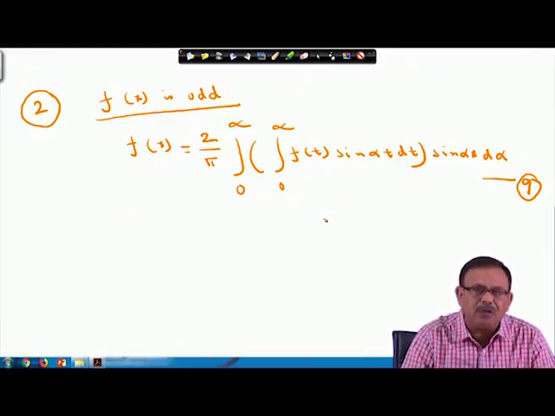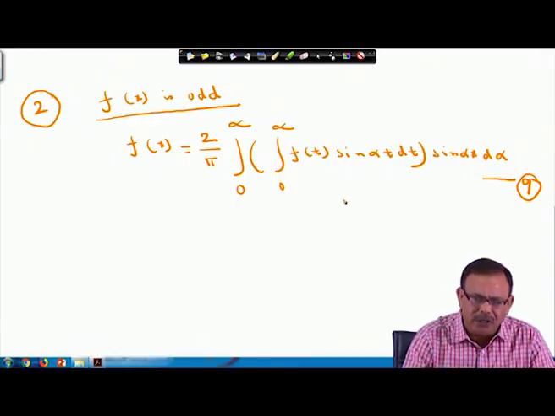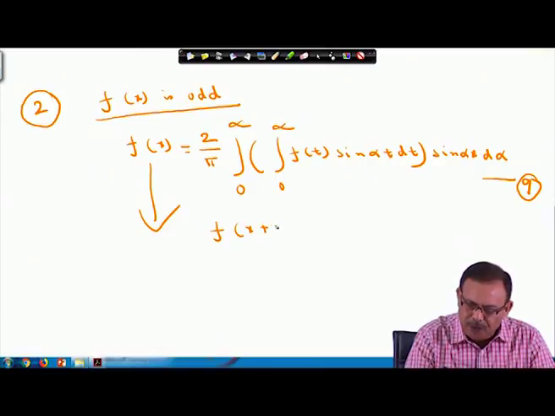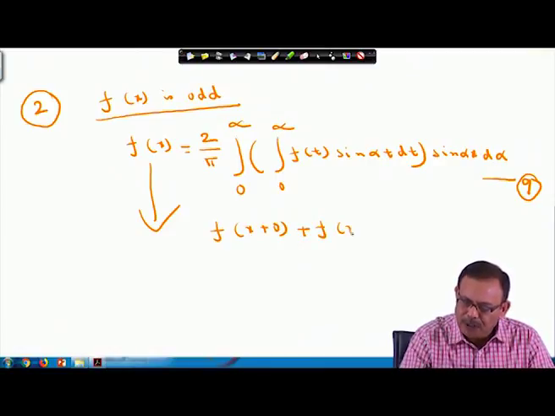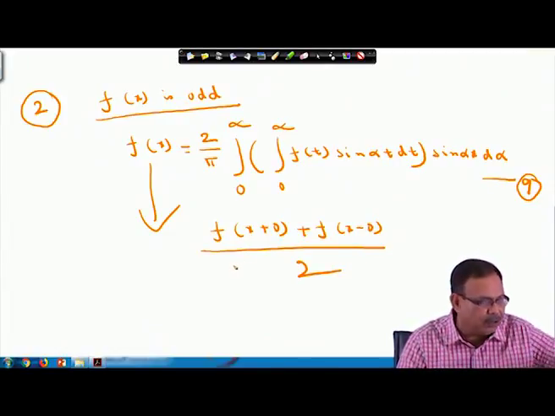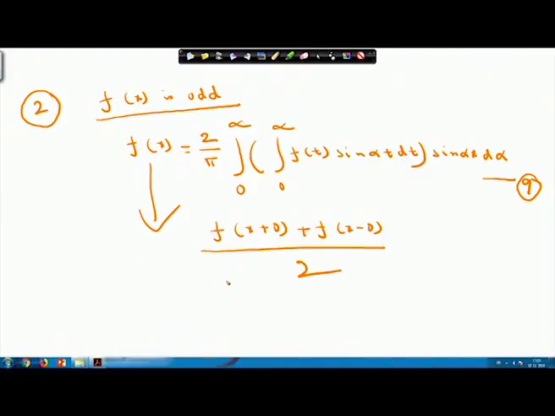Again, please note that for both equations 8 and 9, if at a particular point x the function f(x) is discontinuous, then the value will be [f(x+0) + f(x−0)]/2. So, when f(x) is not continuous at a point x, the value is f(x+0) plus f(x−0) divided by 2.